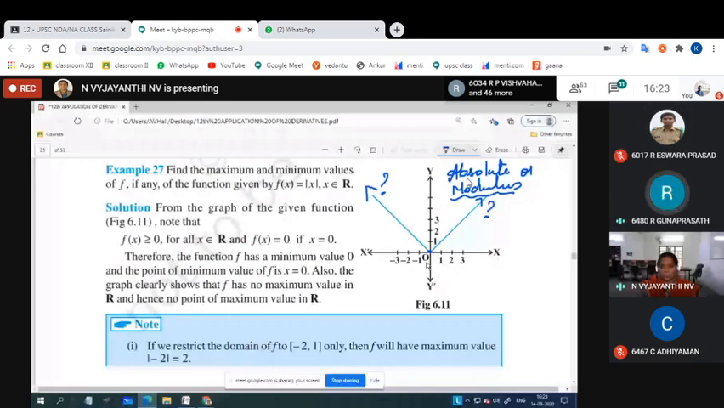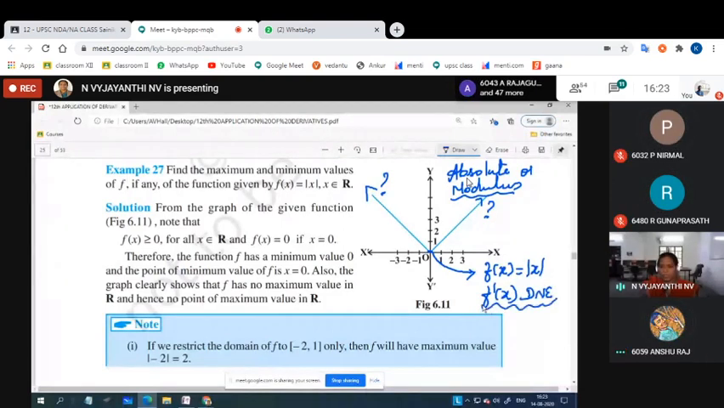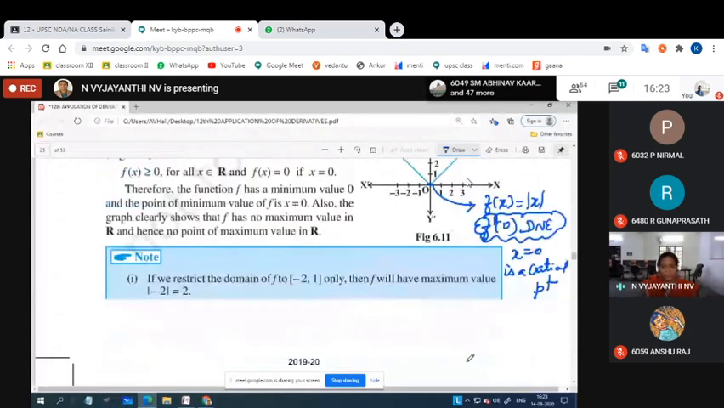Is this point called a critical point? Yes, ma'am. So f of x equal to modulus x, isn't it? What is f dash of x? It does not exist. The first derivative for the modulus function does not exist. So x equal to 0 is a critical point. We know that the critical point definition is f dash of x equal to 0 or f dash of x does not exist.